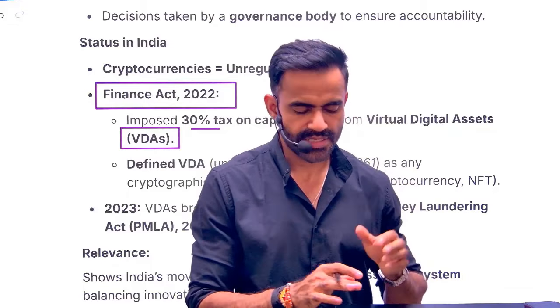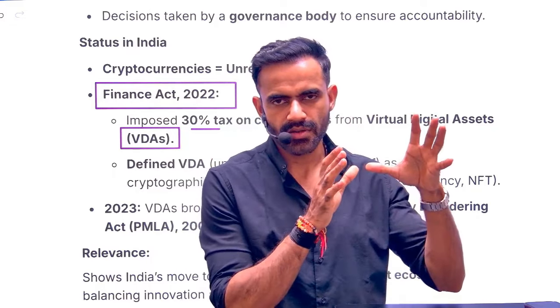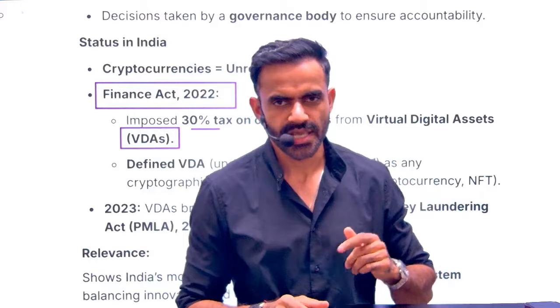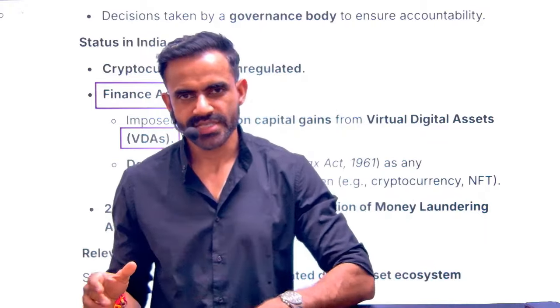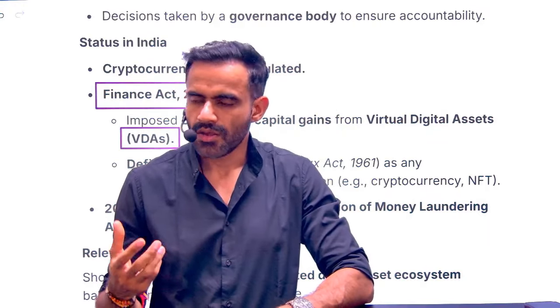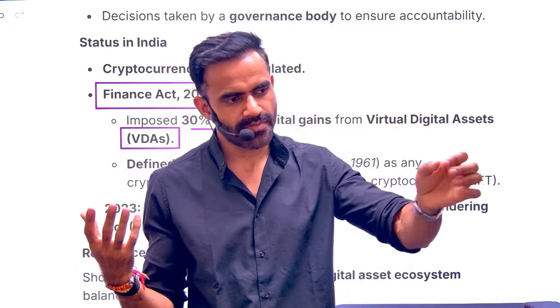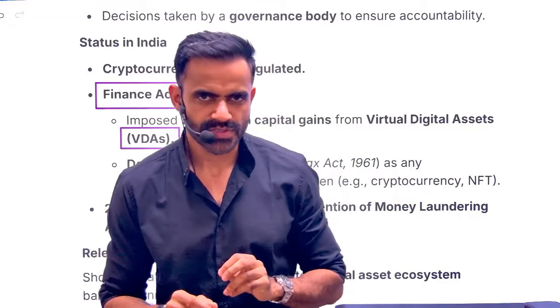So understand the difference in approach. We are saying we will have one digital currency, which will be the digital version of our physical currency, backed by RBI. On the other hand, USA is saying, we will have our dollar, we will support cryptocurrencies, but you need to connect this cryptocurrency to the dollar so that there is some element of stability.